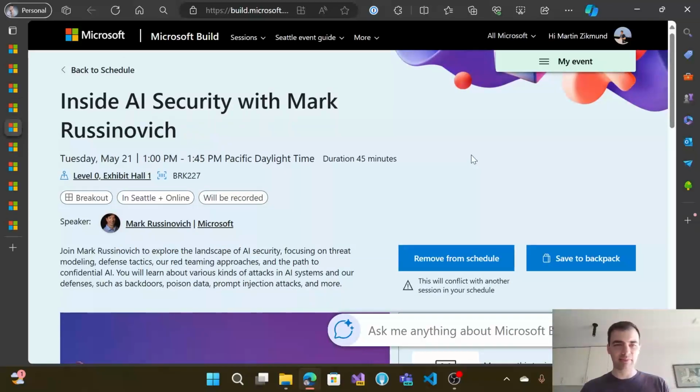At the same time as well, so this is a very packed time slot, is Inside AI Security with Mark Russinovich. This one will be focusing on how Microsoft is improving AI security, focusing on how they are protecting AI systems against backdoors, poison data, prompt injection attacks, and so on. So a very interesting one if you're interested in AI.